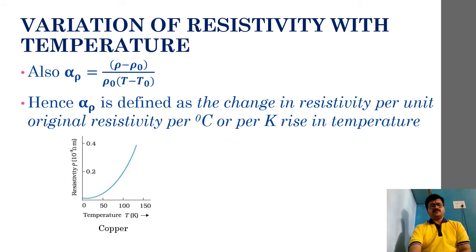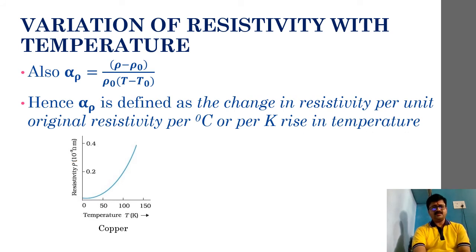So now let us take a look at variation of resistivity in case of copper. Now this particular graph what I am indicating here, this is variation of resistivity for copper. Okay, so as you can notice here, it is non-linear.